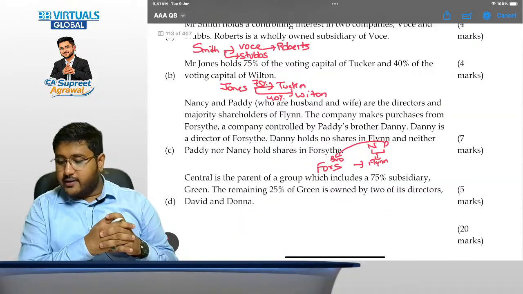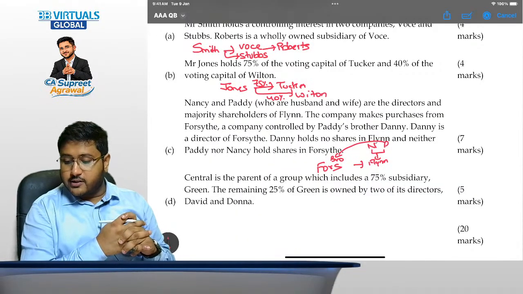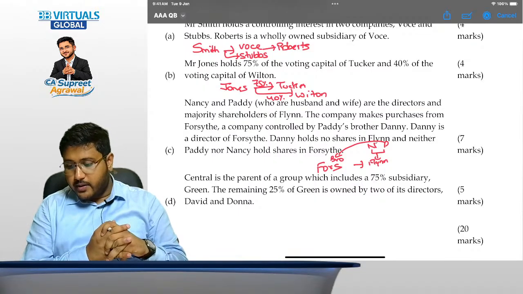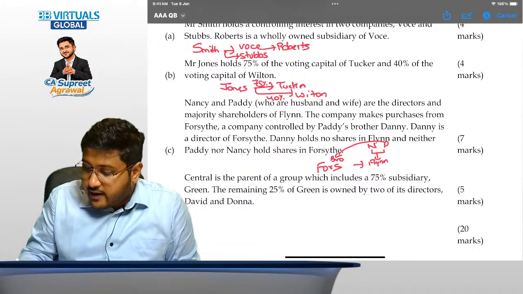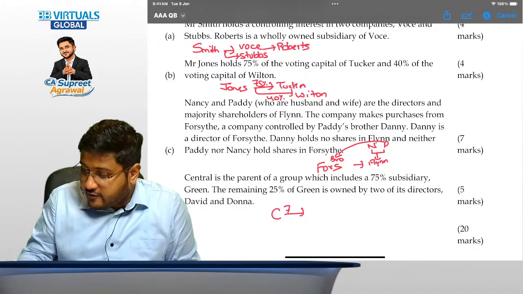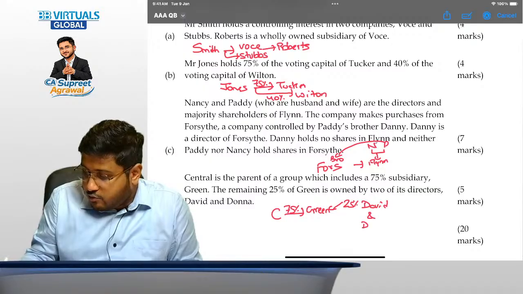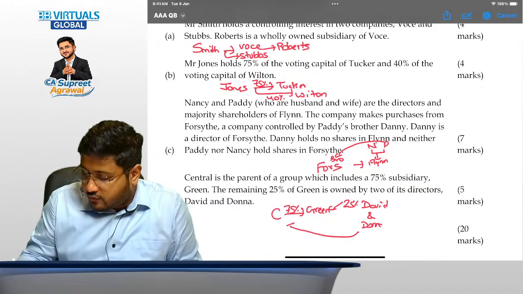Central is the parent of a group which includes 75% subsidiary Green. The remaining 25% of Green is owned by 2 of its directors, David and Donna. So Central holds 75% of Green, and the rest 25% is held by David and Donna, who are the directors of this. Okay, now tell me.